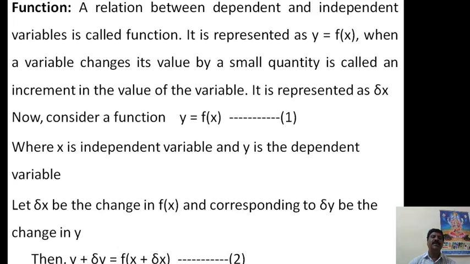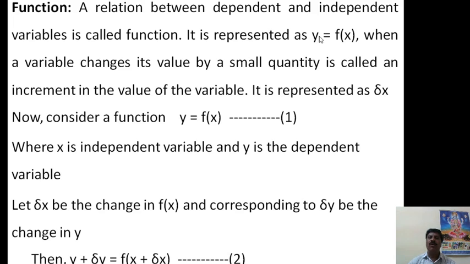Now coming to the function. What is meant by function? A relationship between dependent and independent variables is called a function. The relationship between the dependent variable and the independent variable is called a function. It is represented as y is equal to f of x. This is called a function.